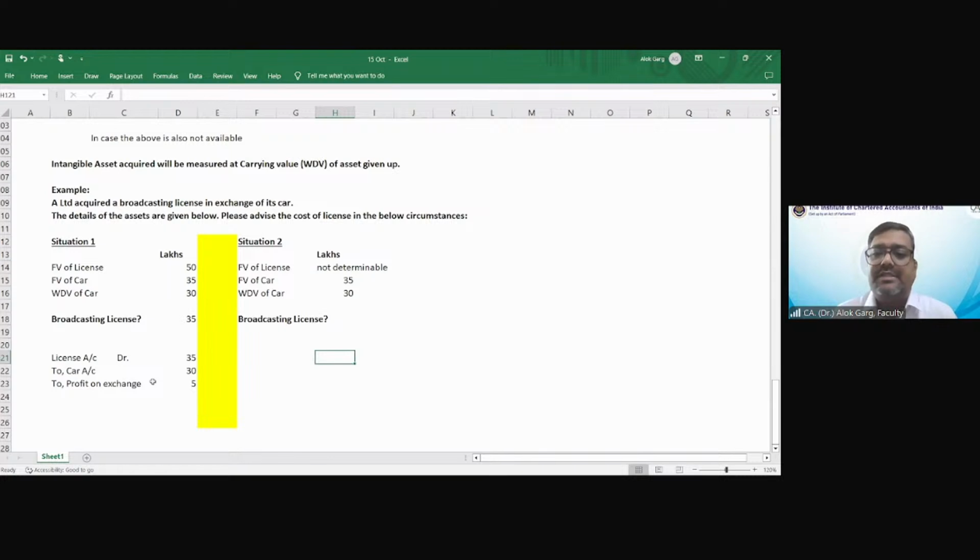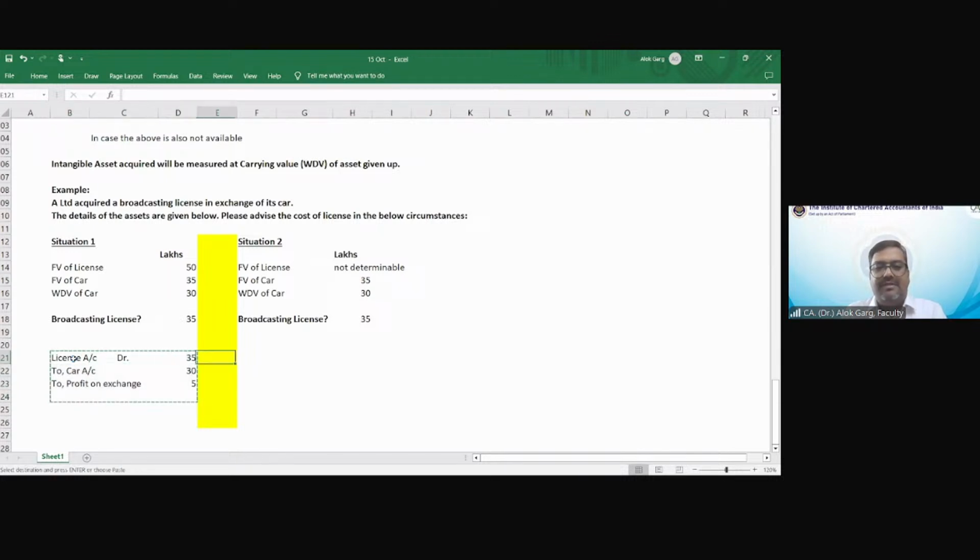Tell me, at what value is this broadcasting license going to be recognized? 35 lakhs. Your fair value of asset surrendered is given, right? So this is the first option. Of course, this was the first option. So this is 35. What is the accounting entry? Same. License account 35.